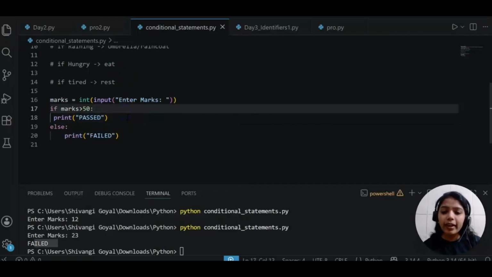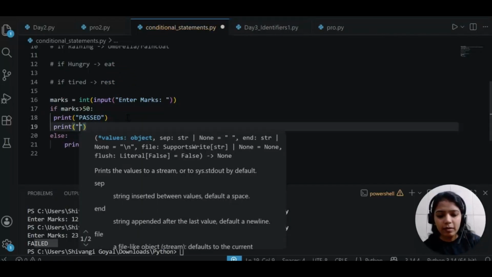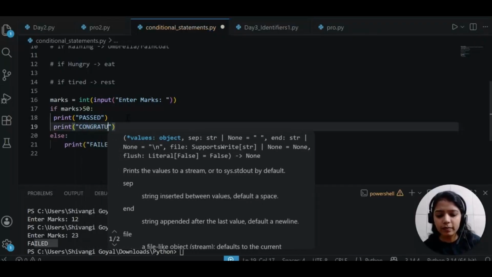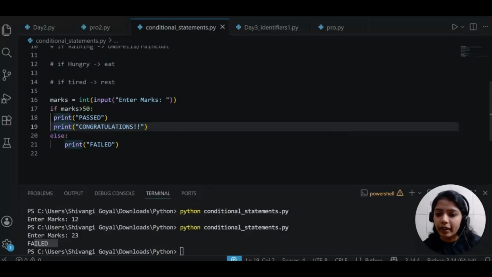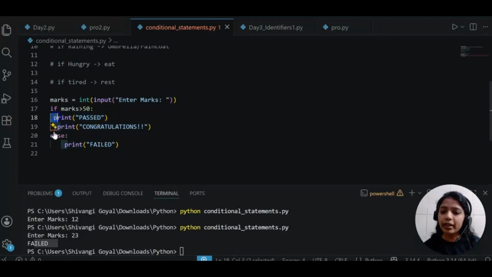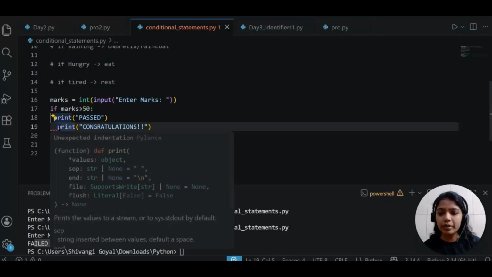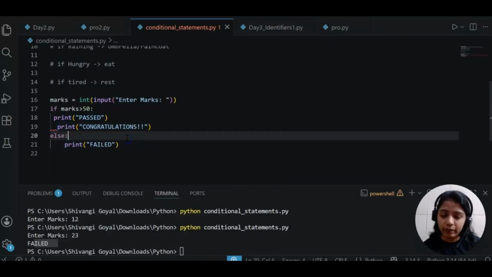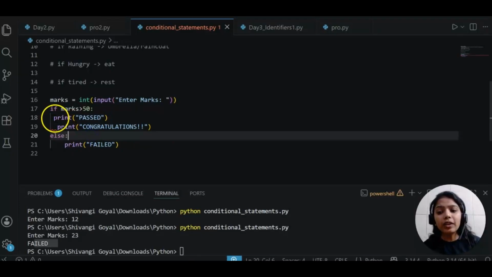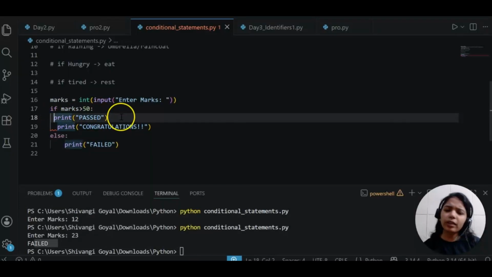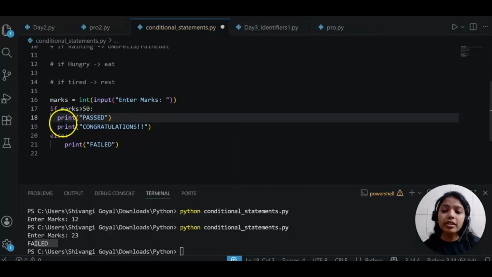And make sure, let's say I'm writing something else as well here: passed, congratulations. So here if I say congratulations, this is fine. But let's say I'm giving two spaces: one space in this print and two spaces here, it will give you an error. Make sure when you are having a condition, inside that condition, whatever statements you are printing, either you give one space, or 2, 3, 4, 5, whatever you want, but all statements inside that particular block should have the same indentation.